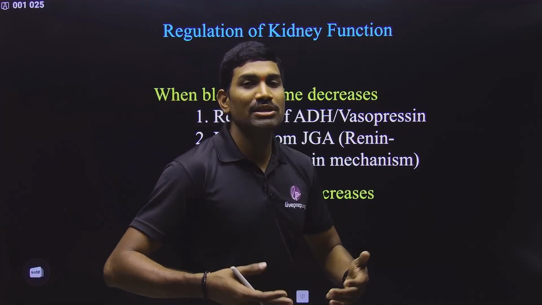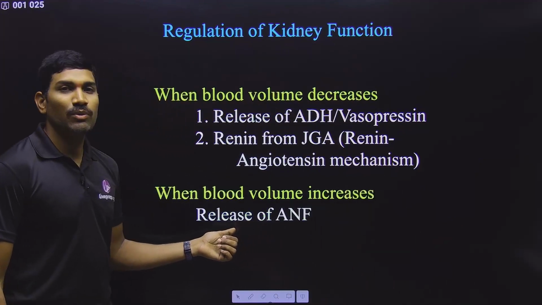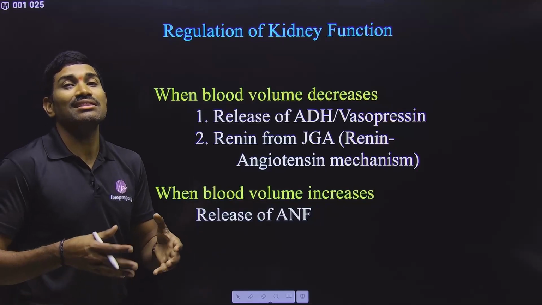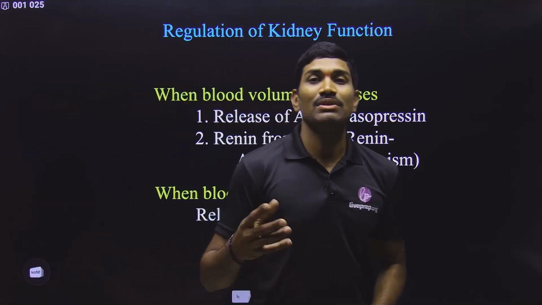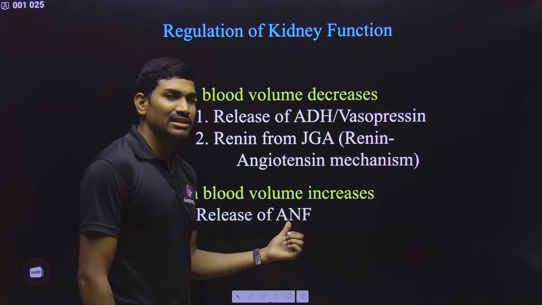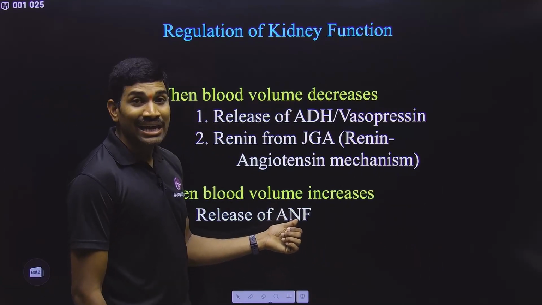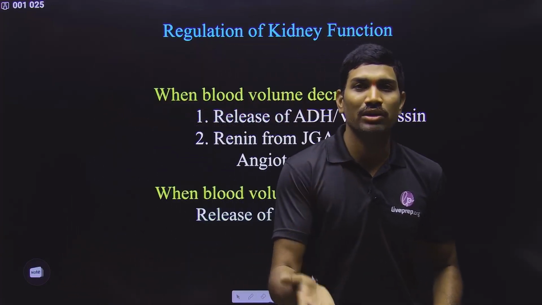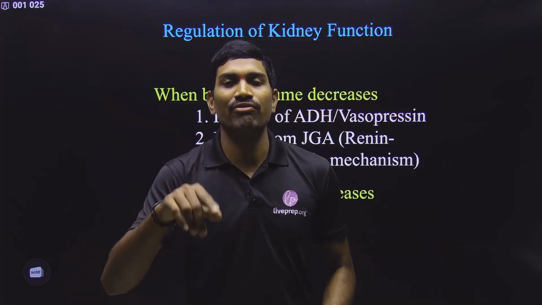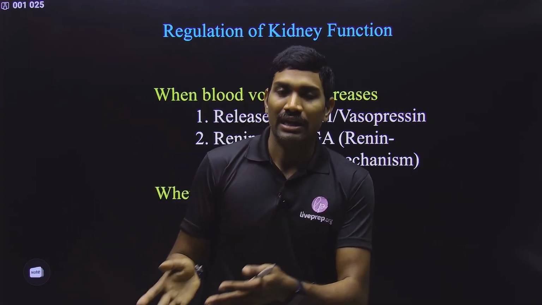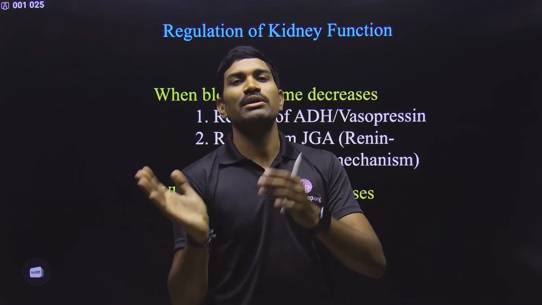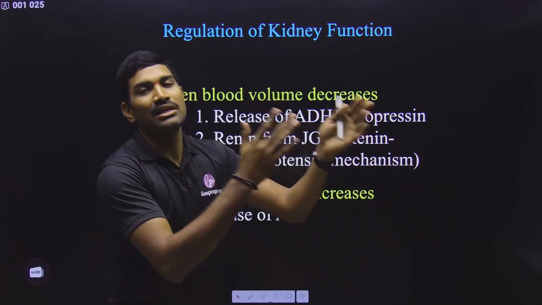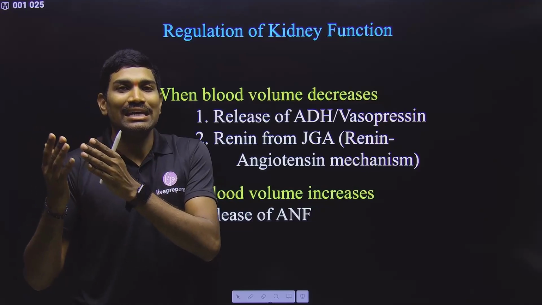Suppose this blood volume keeps on increasing. When blood volume keeps on increasing, this blood is ultimately going to the heart. In the heart, the atria feel this more blood volume. And now from this atrial wall, a factor is released. It is called atrial natriuretic factor. What is this natriuretic? Natrium means sodium. Na is sodium. What is that Na full form? Natrium. So natri and uretic, excess water will be released in the form of urine. So Na+ and water will be released in the urine. So that's why it is called natriuretic factor.